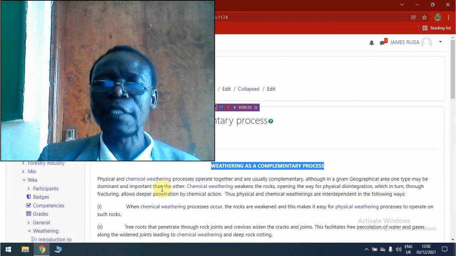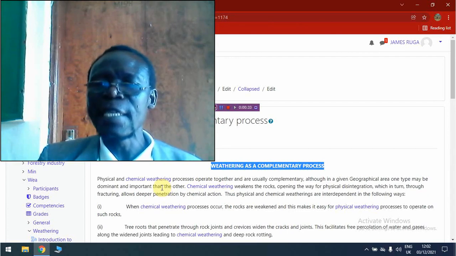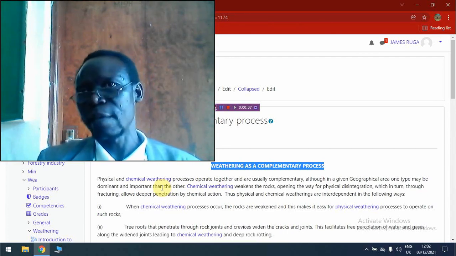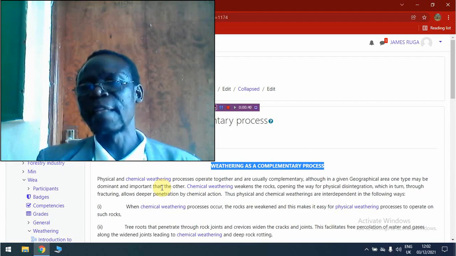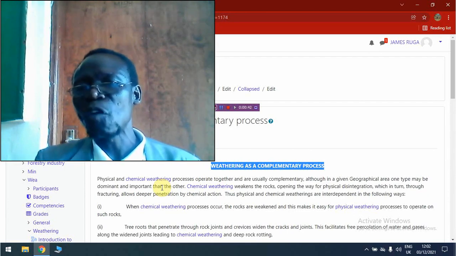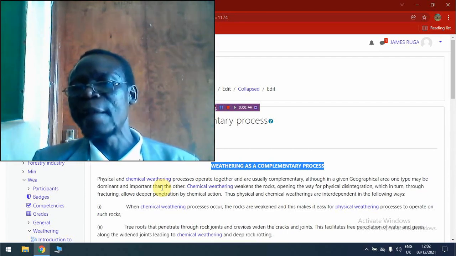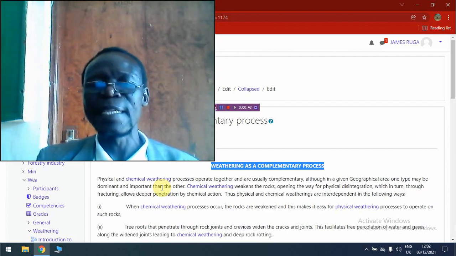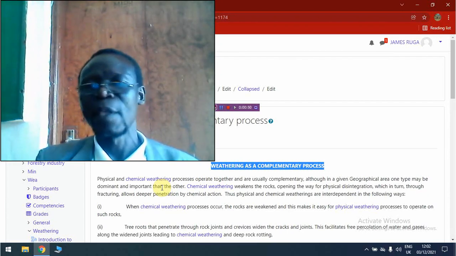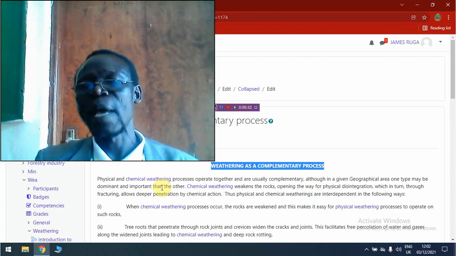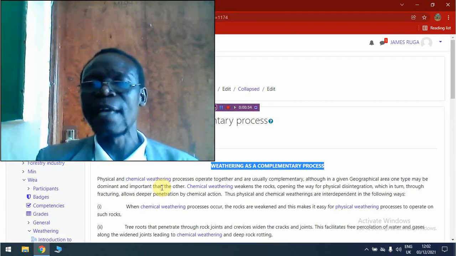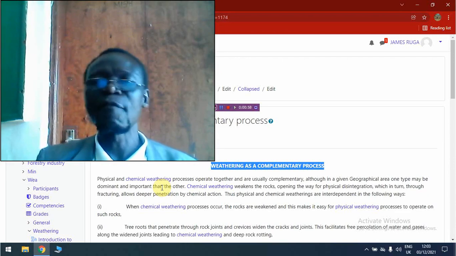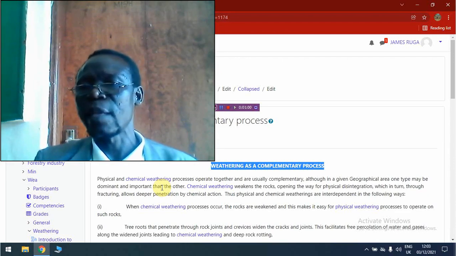chemical weathering processes tend to ease the occurrence of physical weathering processes. Then at the same time, the physical weathering processes can make chemical weathering activities operate easily and much faster. Then also biological weathering processes can easily activate the occurrence of either physical or chemical weathering processes.